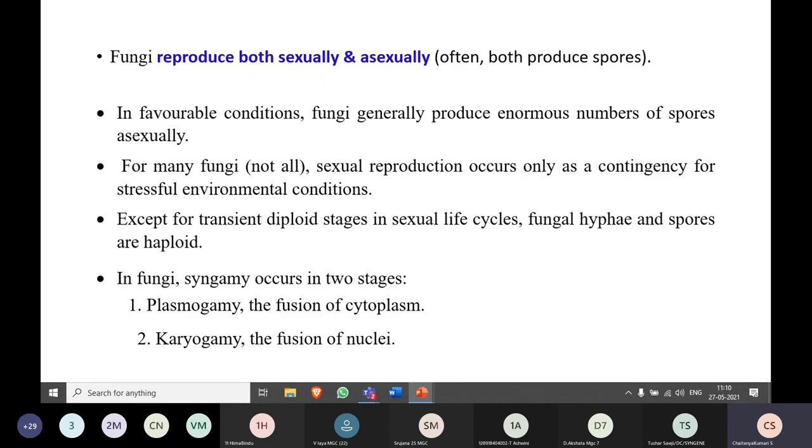So when you look at the sexual reproduction, it undergoes by syngamy. This syngamy is divided into two stages, which are plasmogamy and karyogamy. Plasmogamy is nothing but the fusion of the cytoplasm, whereas karyogamy is nothing but the fusion of the nuclei.